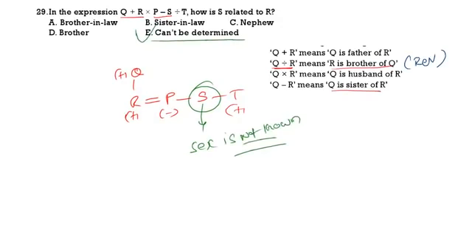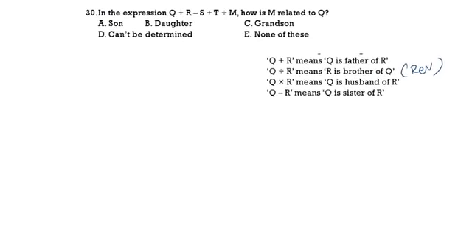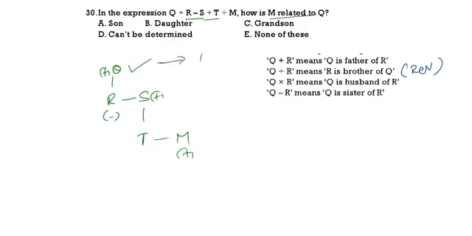See the next question. 30th question. In the given expression, how is M related to Q? So first, Q plus R, Q is the father of R. Then R minus S, R is the sister of S. Then S plus T, S is the father of T. T divided by M, M is the brother of T. Q is in the first generation, M is in the third generation. So M is the grandson of Q.